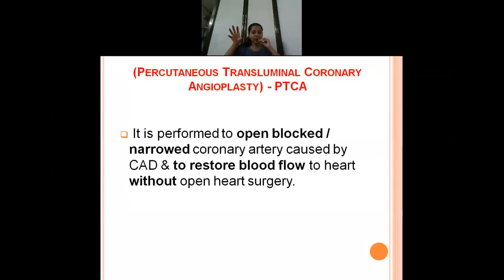And you should always remember PTCA is done so that you will not go for an open heart surgery. When you do open heart surgery, you have to give a bigger incision, you have to do thoracotomy, you have to open up the thorax, isn't it? It is a more invasive procedure when compared to PTCA. So remember PTCA is done initially; it is less invasive when compared to open heart surgery. PTCA is used to open the blocked coronary artery and to restore the blood flow.